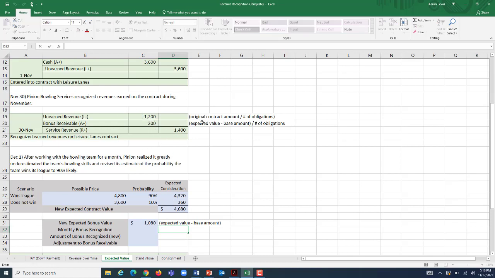Well, if we had this good estimate from the beginning, how much should we be recognizing? We'd still be recognizing the same way. We'd be taking that bonus and we'd be dividing it by the number of obligations we have. This is a 3-month contract, so we'd be recognizing that $1,080 in a straight line over 3 months.